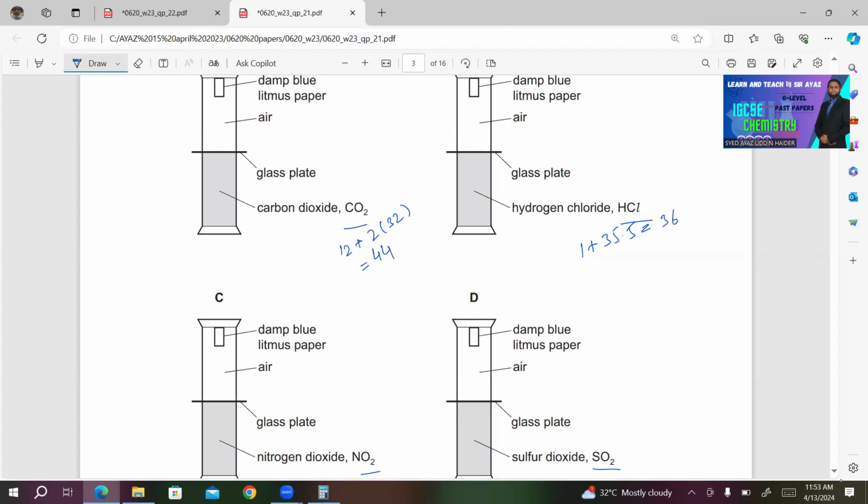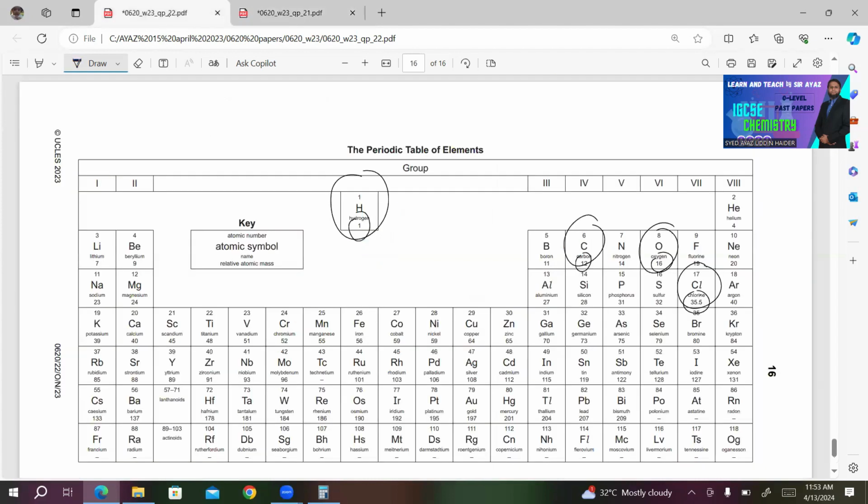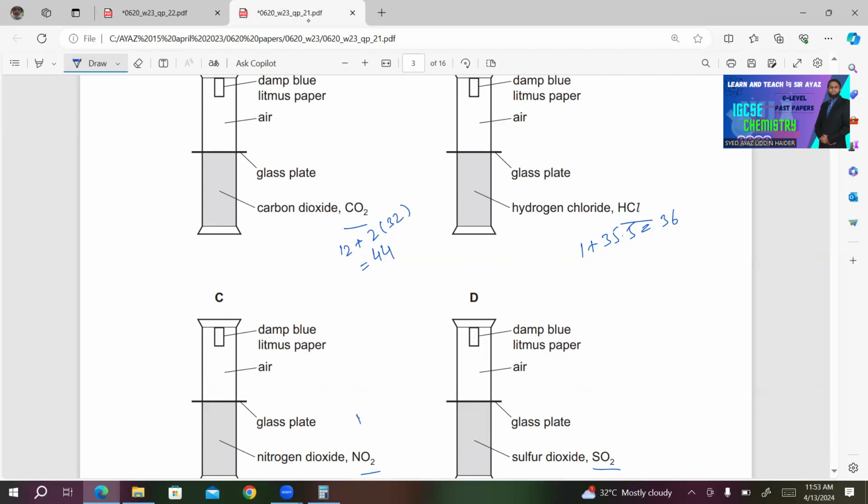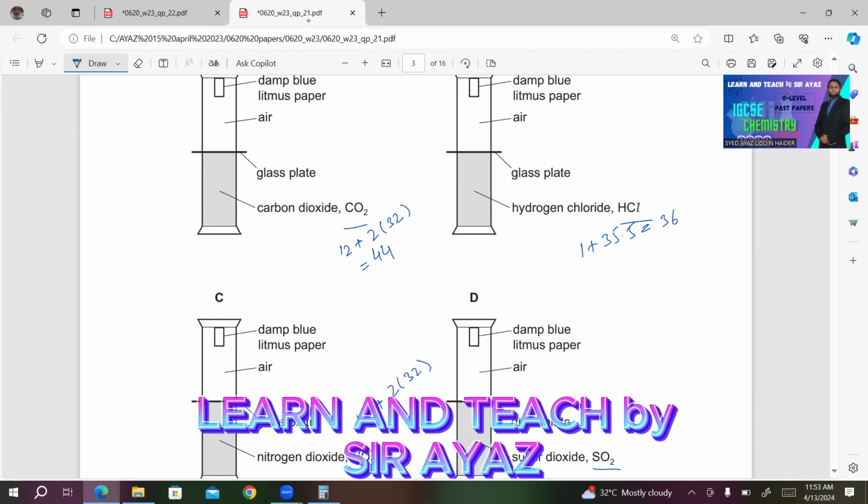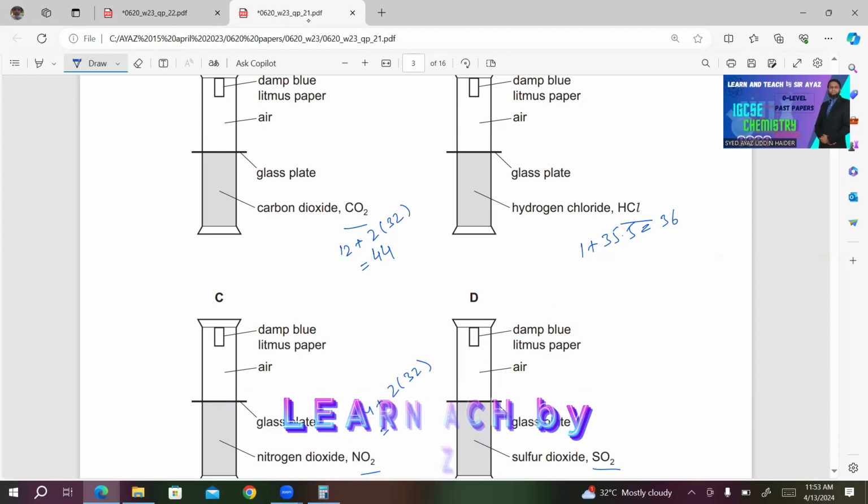Nitrogen dioxide, NO2. Where is nitrogen? Here is nitrogen, 14 is the Ar. So we have 14 plus 2 multiplied by 32. Sorry, this can't be 32, this must be 16.